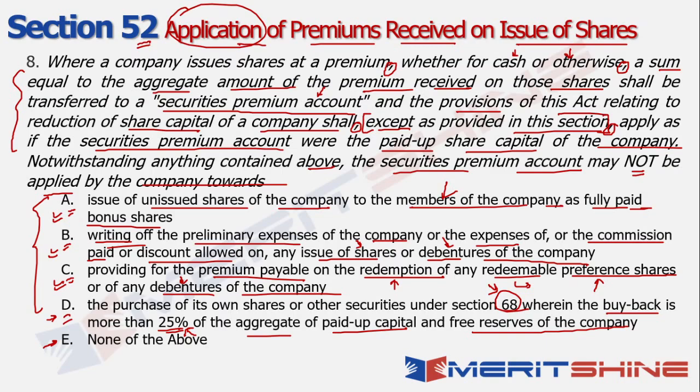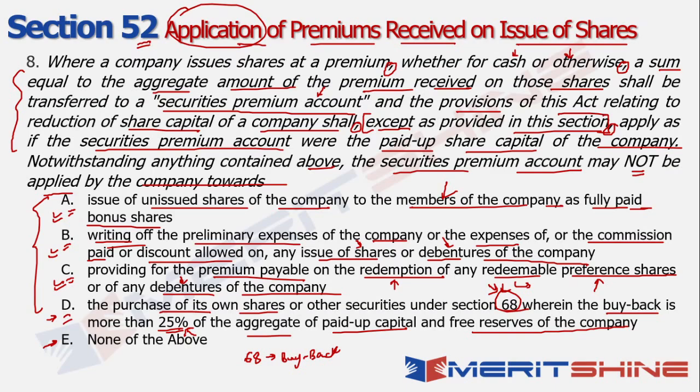So what it says is that essentially when you're looking at this particular question, you're talking about the purchase of its own shares. If you remember, in the beginning of the class, I had talked about all the sections and I talked about section 68 as well, which is obviously dealing with the buyback, right? So the section definitely is correct, right? Now, if I again look by logic, right?